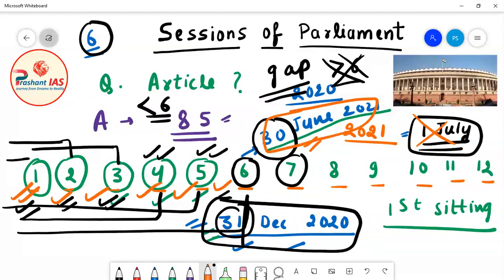Why? Because if the date becomes 1st of July, then more than 6 months will have passed, and this is not permitted under the Constitution of India, because the Constitution says that Parliament shall meet in such a way that not more than 6 months lapse between two successive sessions of Parliament. Okay, so now I hope that you all must be very clear with this concept.